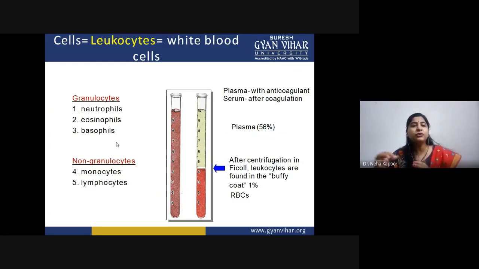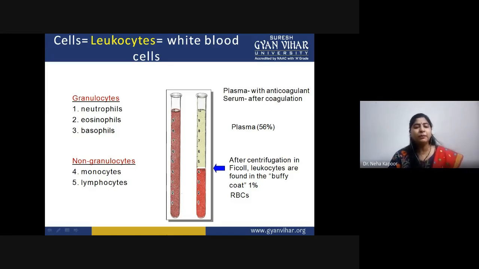Now if you talk about cells, cells means leukocytes. Leukocytes means white blood cells. They are divided into two types: granulocytes and non-granulocytes, which we also call agranulocytes. In the category of granulocytes, there are three types: neutrophils, eosinophils, and basophils. And agranulocytes are monocytes and lymphocytes.